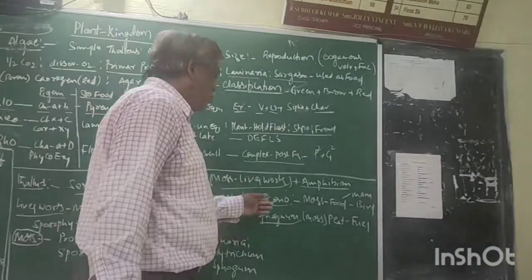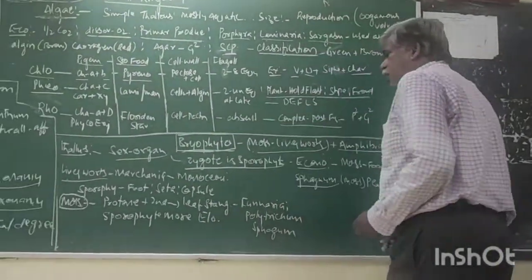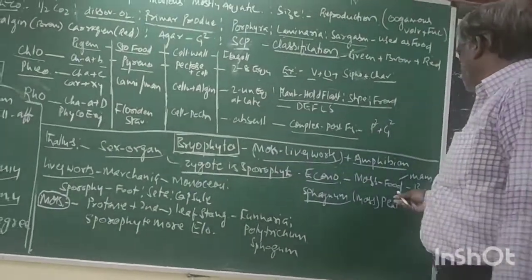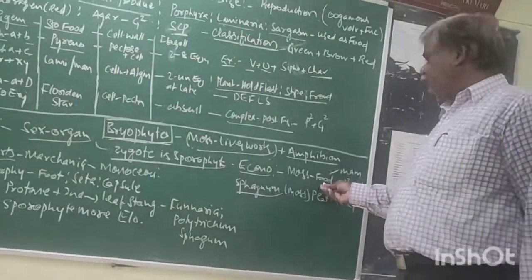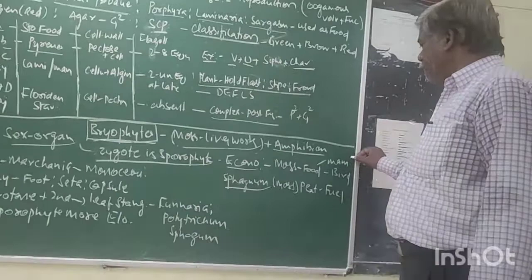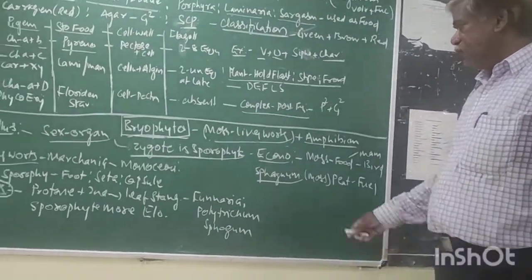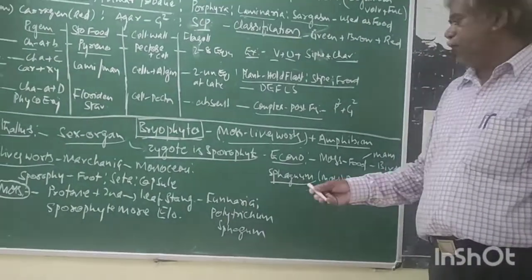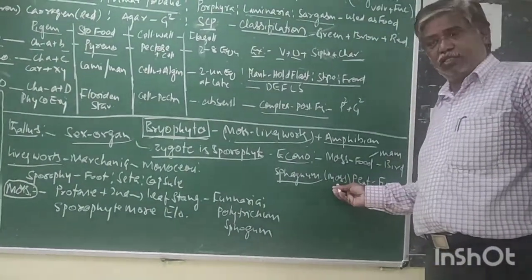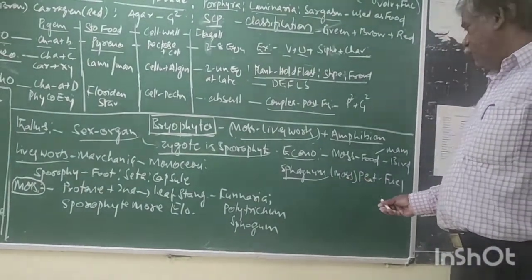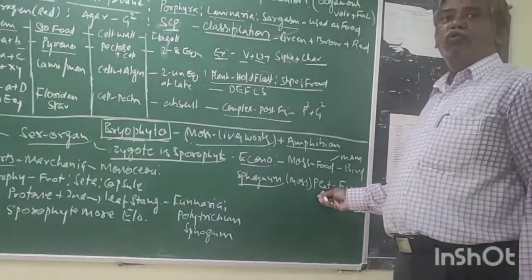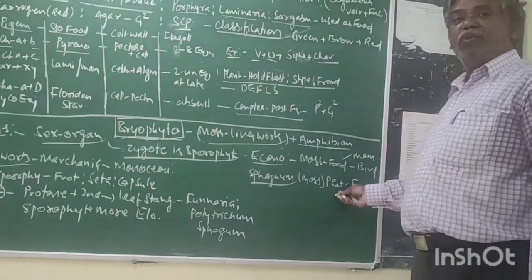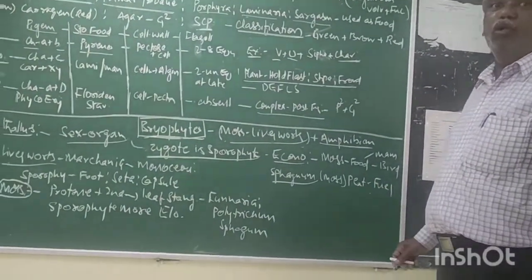Now, economic importance. The mosses of bryophytes act as food for herbivorous mammals and birds. Sphagnum is one species of bryophyte which belongs to the mosses, which gives a substance called peat. The peat acts as a fuel.